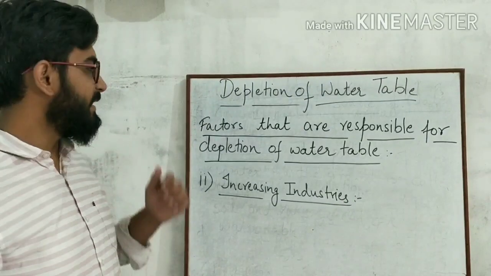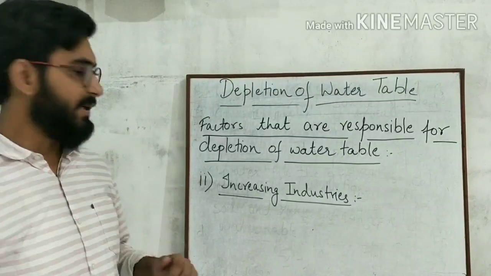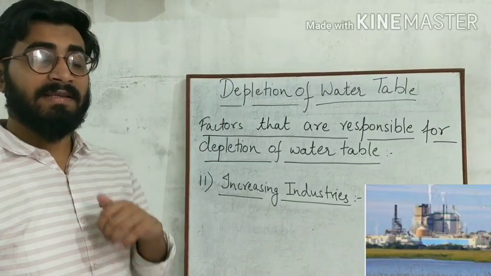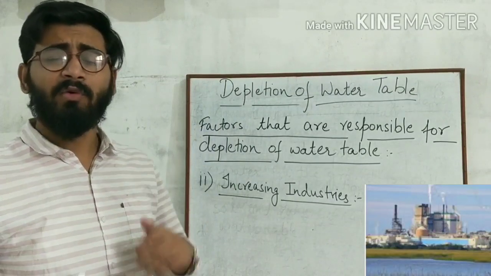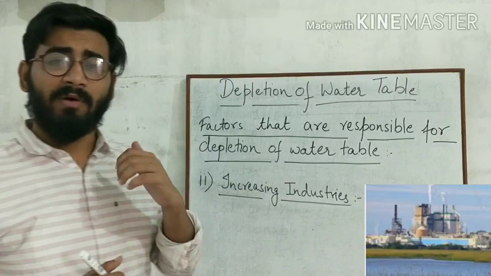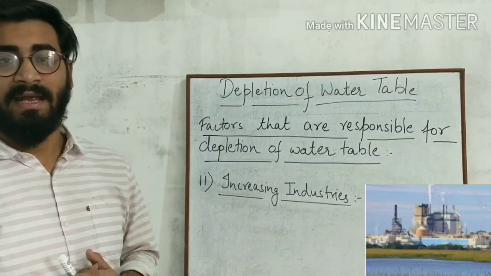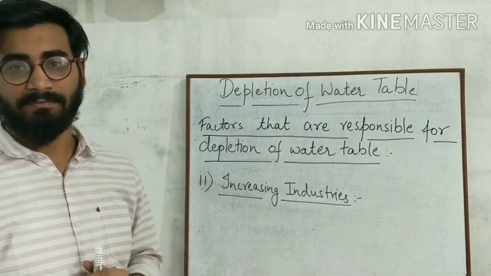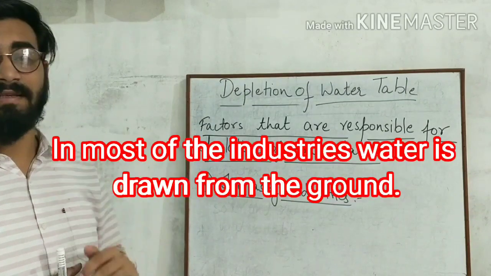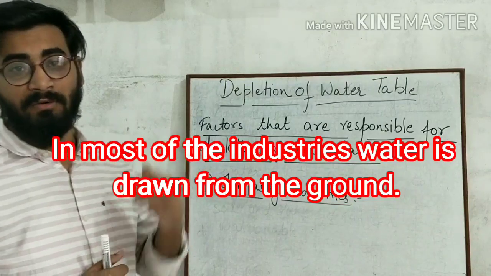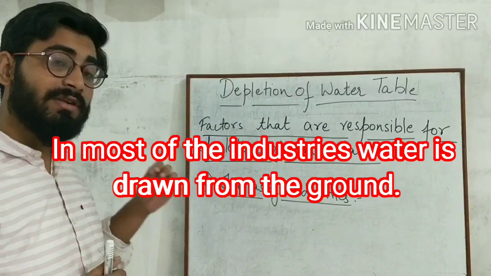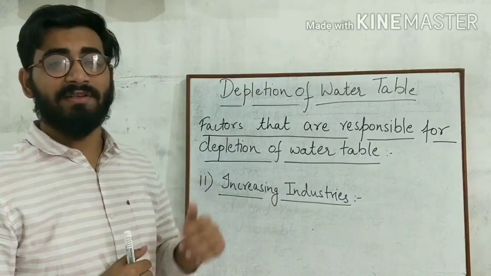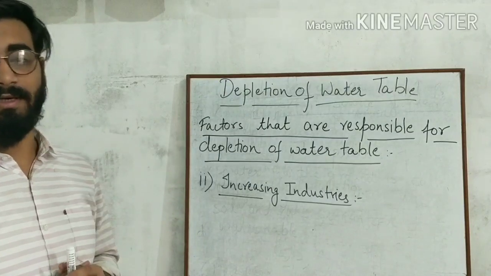Now another factor that is responsible for the depletion of water table is increasing industries. As you all know, water is required by all the industries. Almost everything we use requires water in its production processes. And you know that the number of industries is increasing continuously. And in most of the industries, water is drawn from the ground. So this also results in the depletion of water table. So increasing industry is also responsible for the depletion of water table.